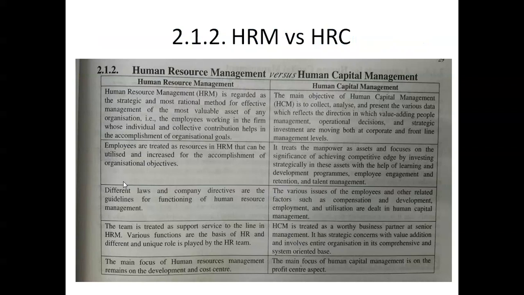Then, moving to the next point, that is 2.1.2, human resource management versus human capital management. Human resource management, we all know about human resource management.